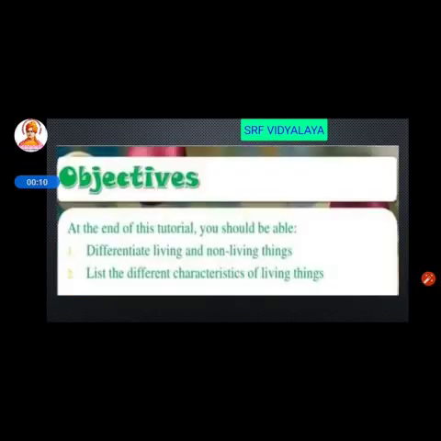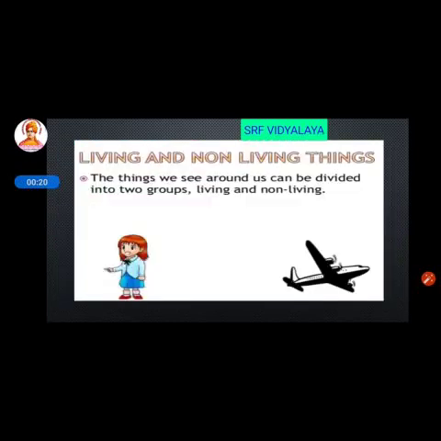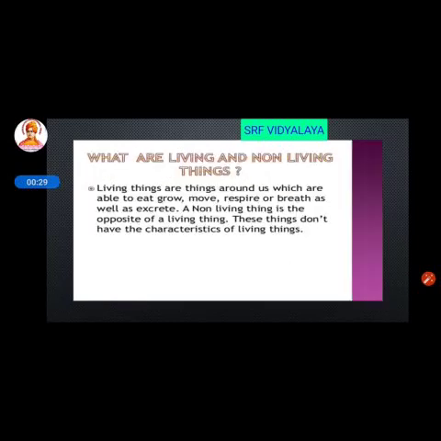Objective. At the end of this session you will be able to understand the difference between living things and non-living things, and the characteristic features of living things. The things we see around us can be divided into two groups. They are living and non-living.